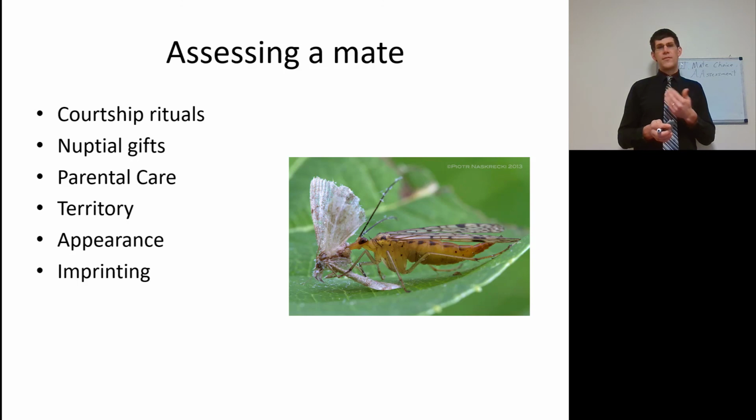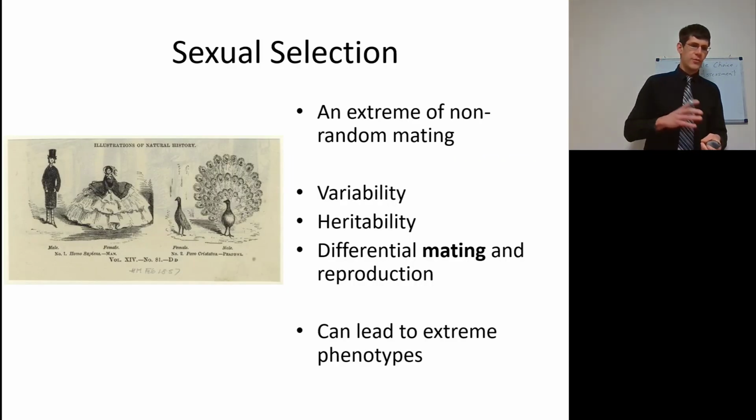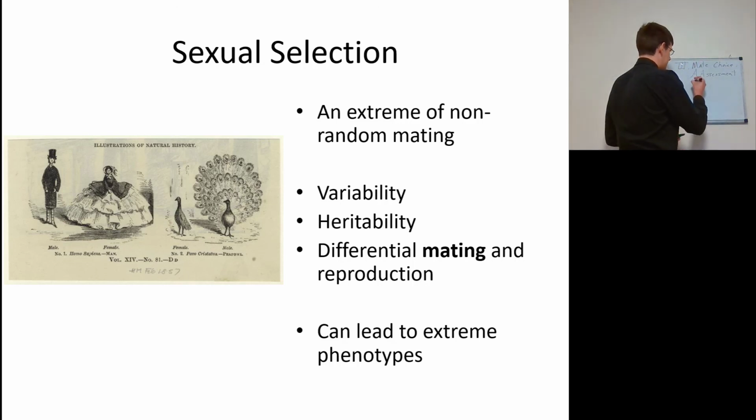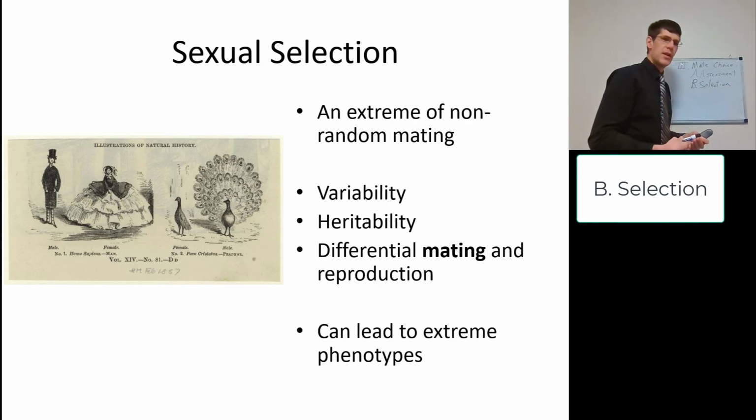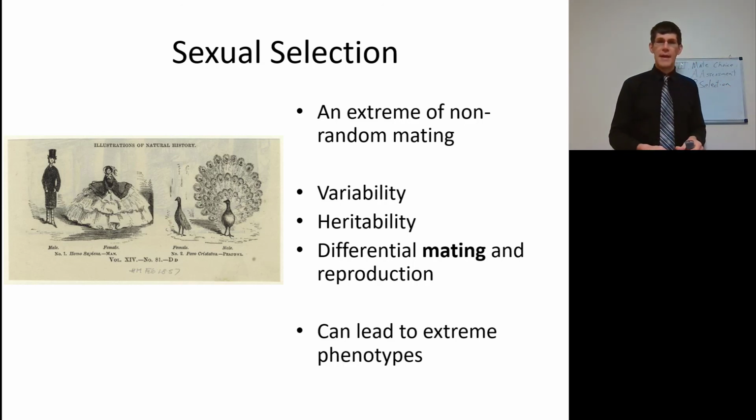So you see how all of these different assessments, in one way or another, in some depth or another, are going to lead to a female receiving the best suite of alleles from the male. And sexual selection is all about that. While we're covering sexual selection, I want you to look back on the different ways of assessment and realize how well these all kind of match in here. Sexual selection is an extreme of non-random mating.